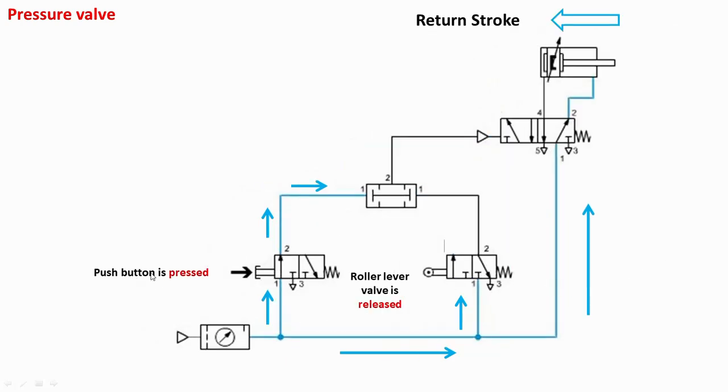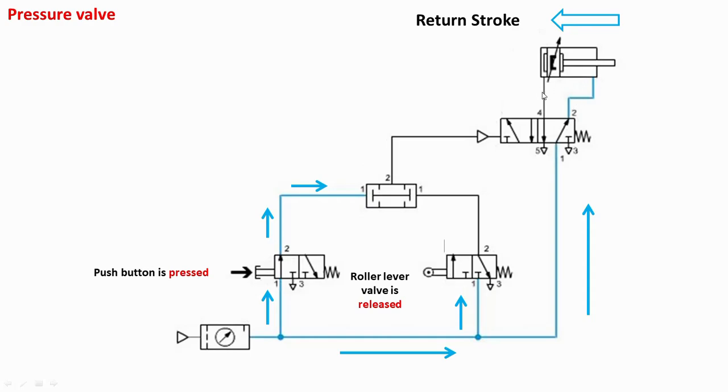Now here the push button is pressed from this side, but here the roller lever valve is released. So it is in the right envelope mode now, but this is in the left envelope mode. So here the air will enter from this side and the pressure signal is created at port 1. But here the port is blocked, so the pressure signal is not created. So there will not be any pressure signal at port 2, and we will not get the left envelope mode. We will be in the default position of the right envelope mode, and therefore air from this side will enter from port 1 to port 2 and will cause the retraction of the piston.